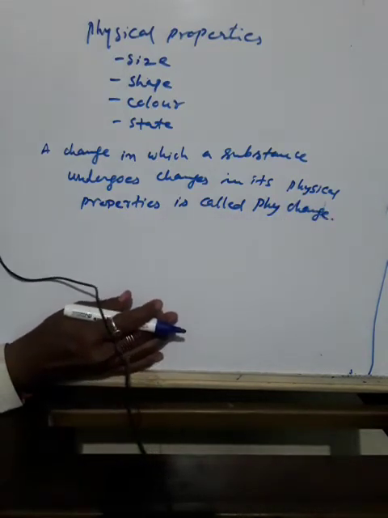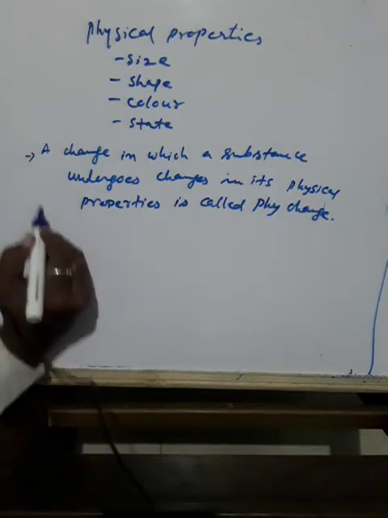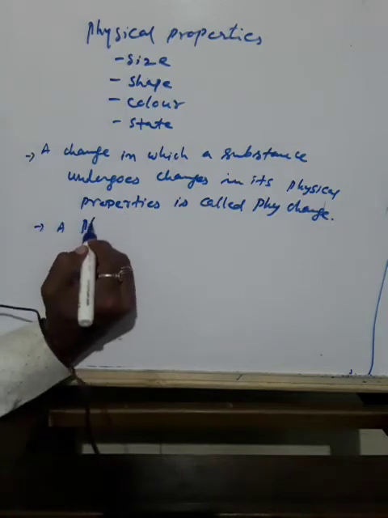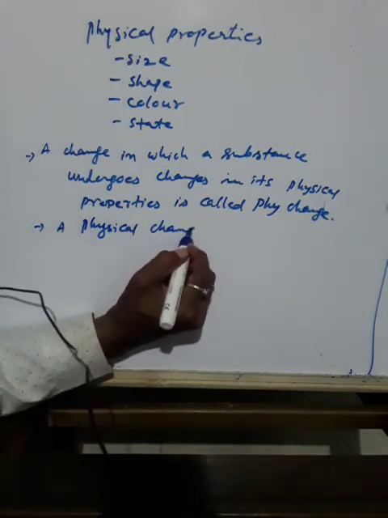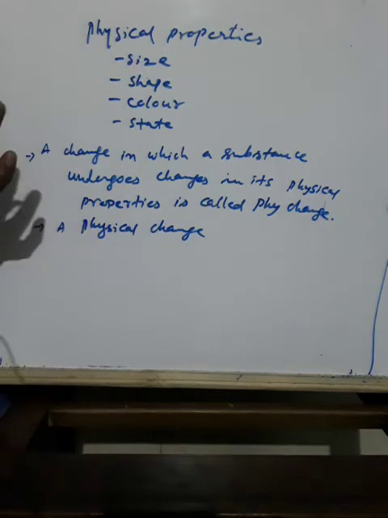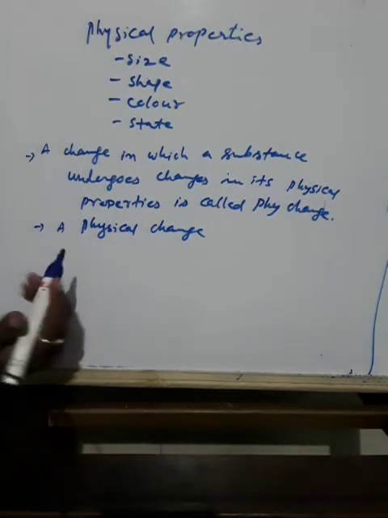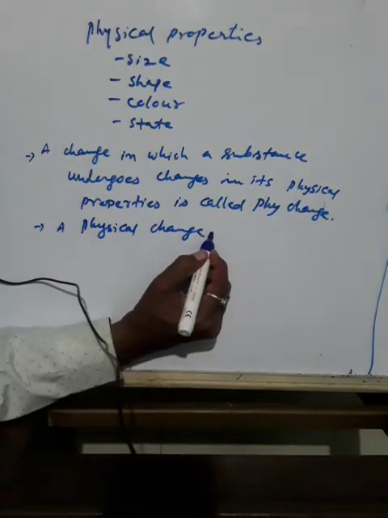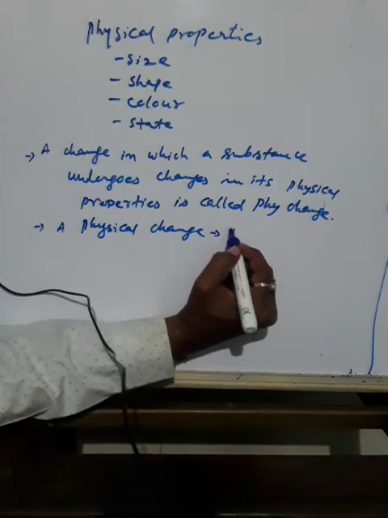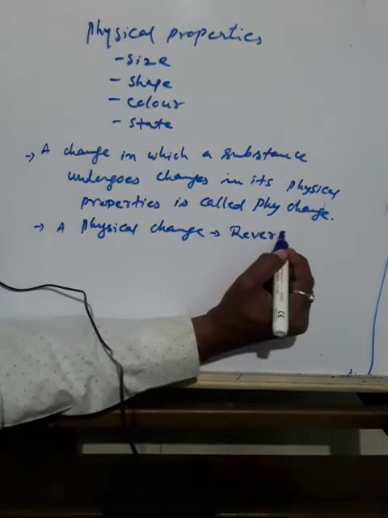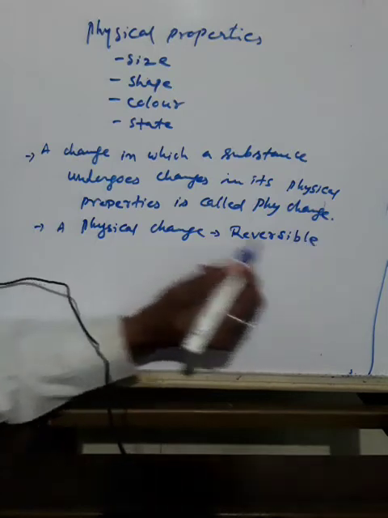Then a physical change is generally reversible. What is reversible? A physical change is reversible. Example I gave, what? Cutting of paper into different types of shapes, again joining them, again getting the same type of paper. So physical change is reversible. The best example you can get is change of state.